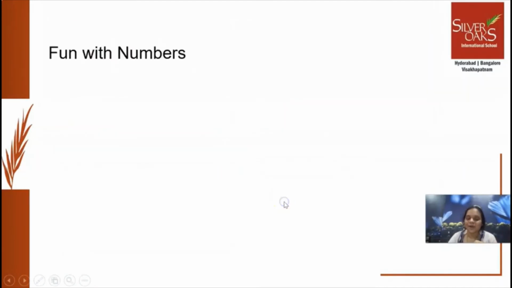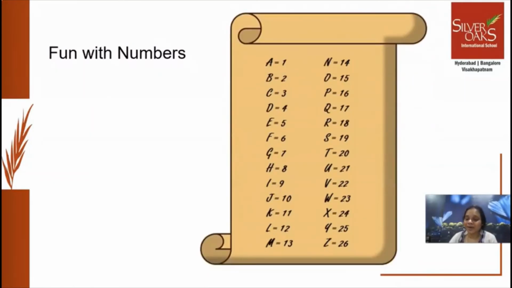Yes. Now, there is something fun with numbers. Numbers, it's all about fun. So, if you see here, there are alphabets from A to Z, right? And they are written with the help of sequencing. 1, 2, 3, 4, 5, 6, 7, 8, 9, 10, 11, 12, 13, 14, 15, 16, 17, 18, 19, 20, 21, 22, 23, 24, 25, 26. And there are letters respective with the numbers.